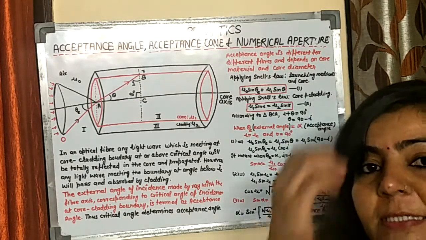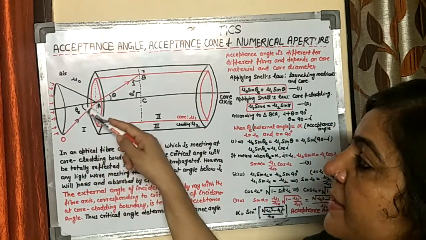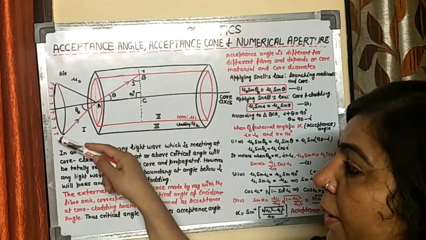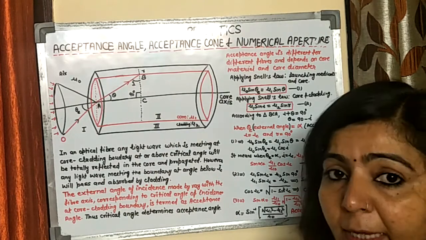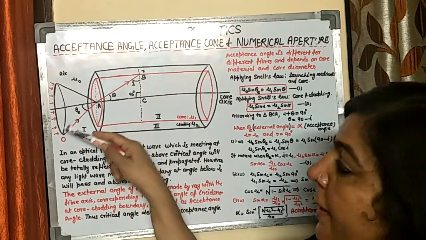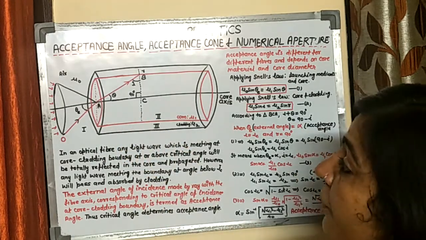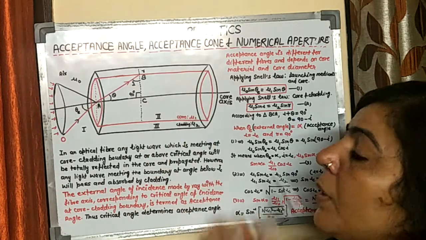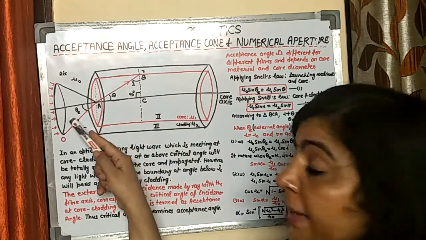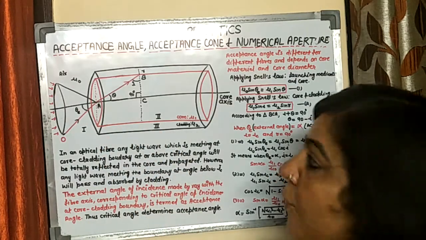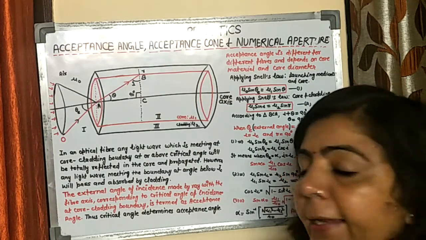So this acceptance angle is basically the angle made by the incident ray. This is the ray which will enter from the launching medium into the optical fiber. The acceptance angle is the external angle made by the incident ray with the fiber axis for which the angle of incidence is equal to the critical angle. Again, the acceptance angle is that external angle for which the angle of incidence over the core cladding interface is the critical angle.